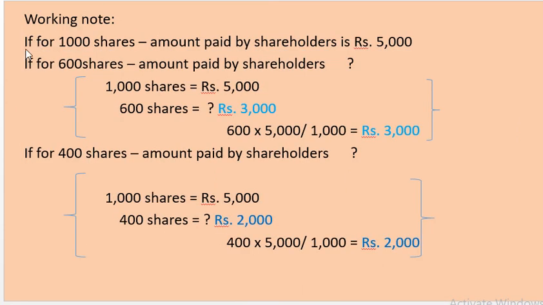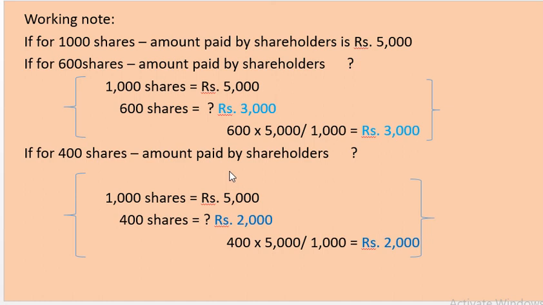So, if for 1000 forfeited shares the amount paid by shareholders is rupees 5,000, then for 600 reissued shares, how much is the amount? By the way, we are also going to calculate for the rest of the 400 shares, how much is the value.